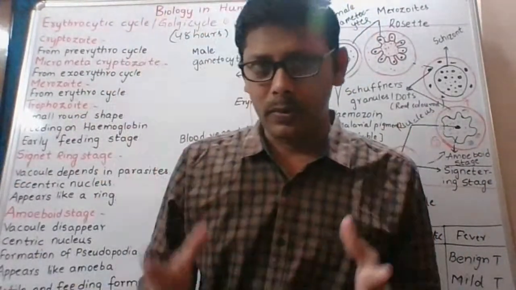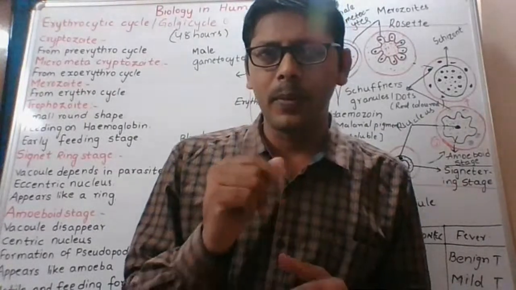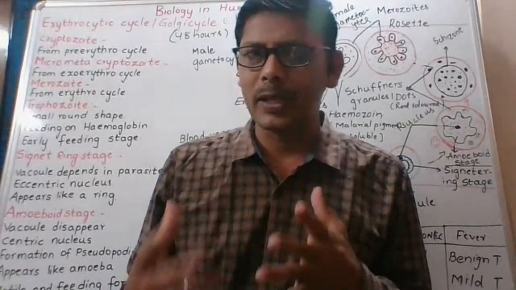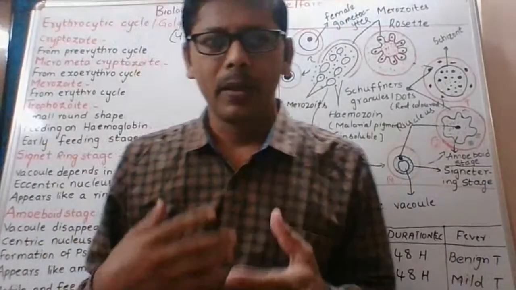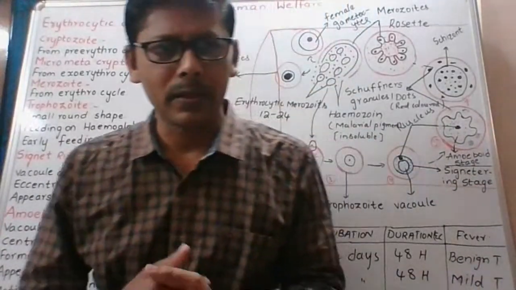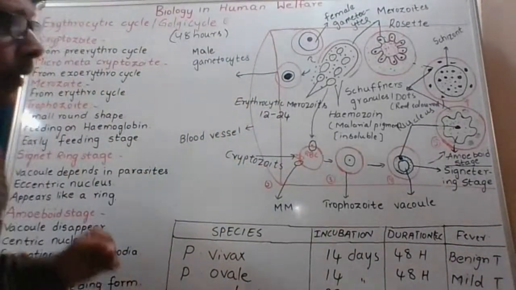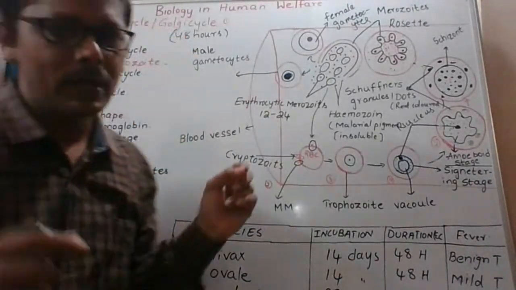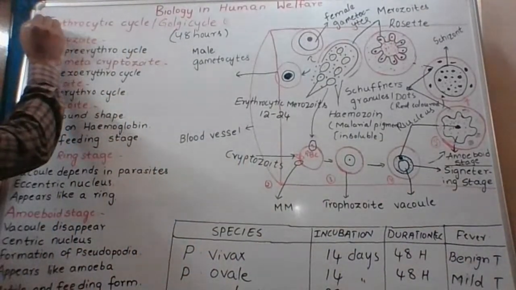At the end of this period, you will be able to answer 9 two-marks questions, 1 four-marks question, and the remaining part of the essay, as well as MCQs. How can we expect different types of bits from this topic? At the end of this topic there will be a bit session also. I will be asking some bits and you will be answering them. Let's get started with today's session. Today's first topic is the erythrocytic cycle, or Golgi cycle. Today's focus is on the erythrocytic cycle.